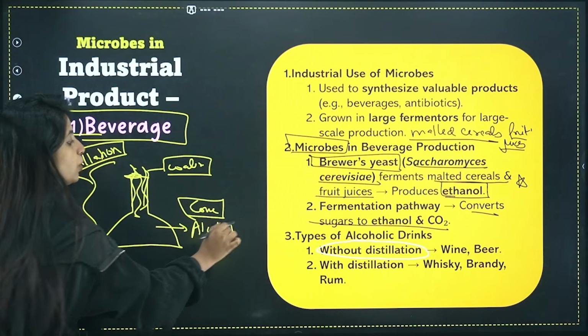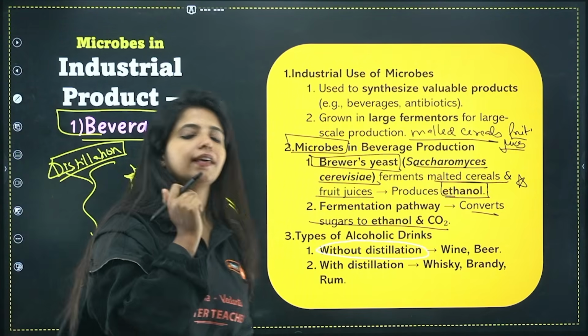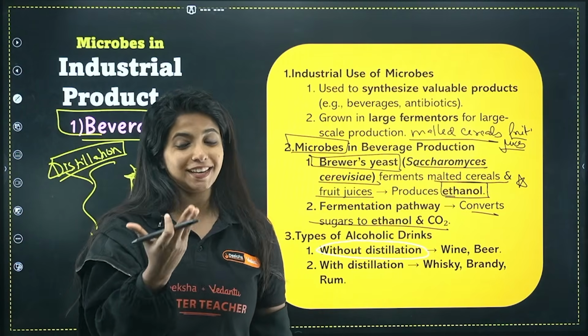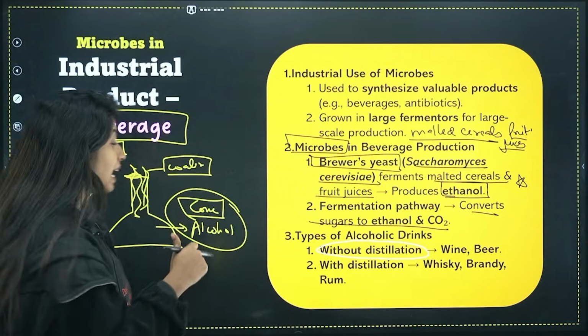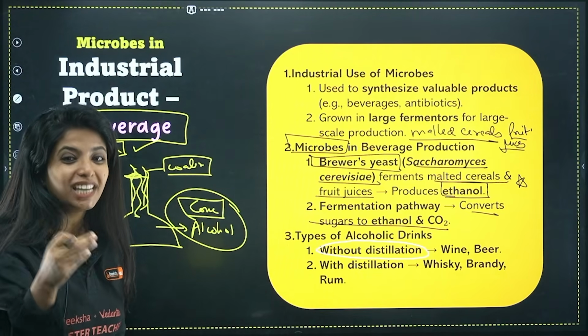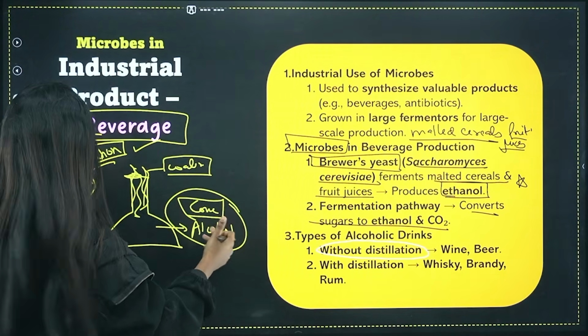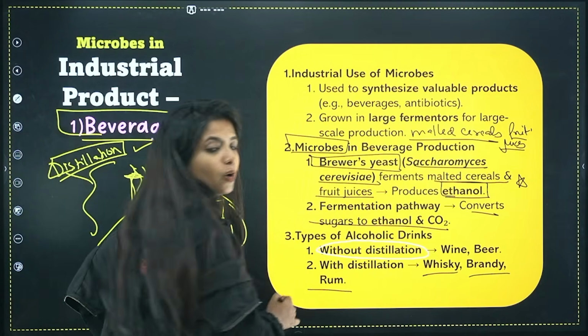So at the end of it, what do you get? You get concentrated alcohol. So the drinks that make people react strongly probably have a higher alcohol concentration. That means they might have undergone the process of distillation. What gives the sudden kick? Obviously the strong drinks, for example whiskey, brandy, rum, all of it.